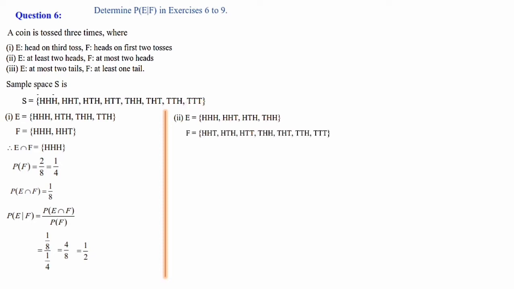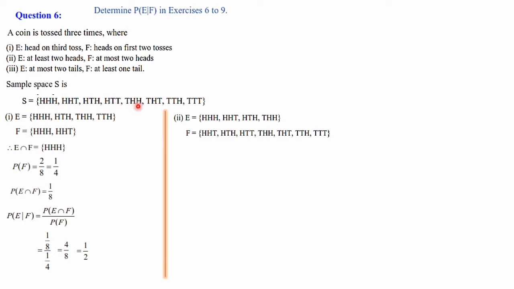Next, let's try for F. F, at most 2 heads, means maximum 2 heads. Maximum 2 heads means 3 heads cannot be taken. So this will go. Then HHT, maximum 2, it's okay. Then here also maximum 2 heads, it's okay. Then HTT, maximum 2 heads means 1 also, it's okay, no problem. So HTT will be taken.